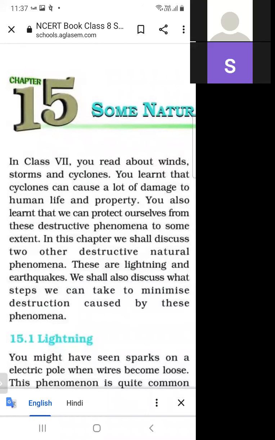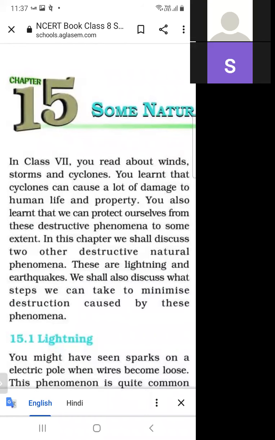In class 7, we have studied how we can protect ourselves from cyclones, wind and storms, and what precautions are needed during cyclones.